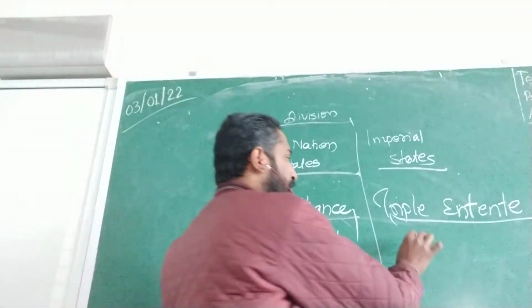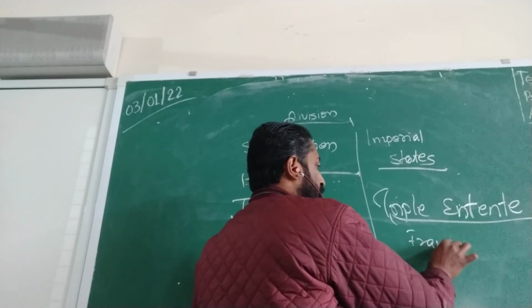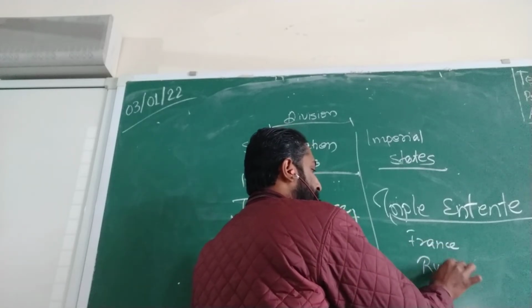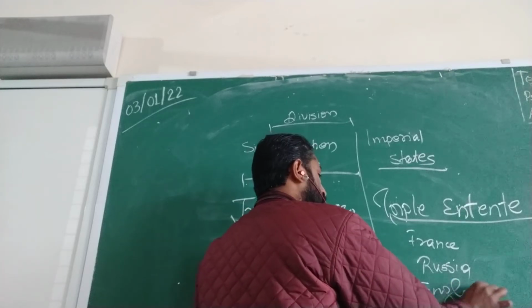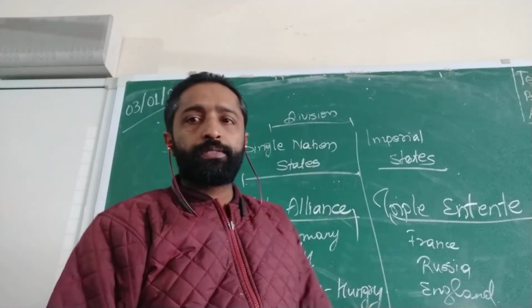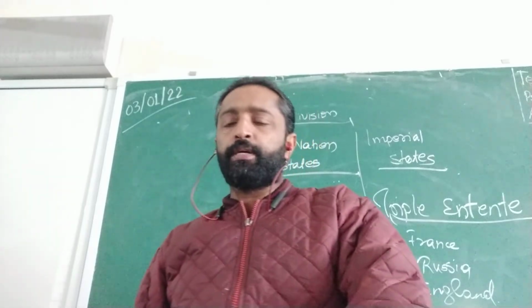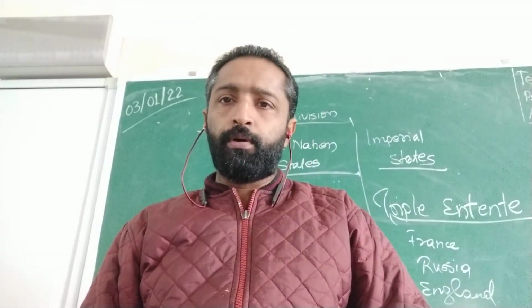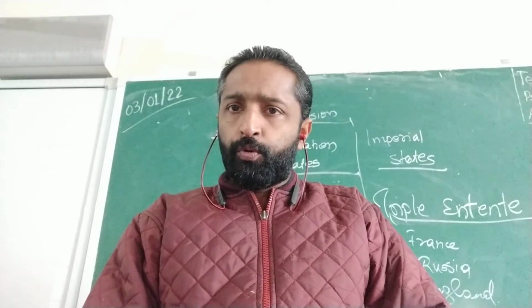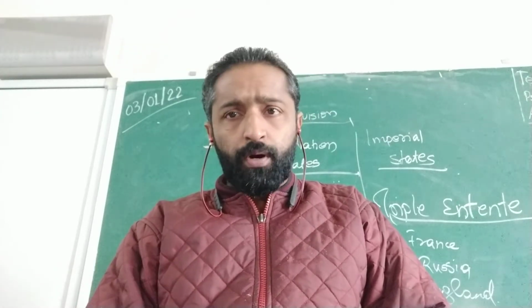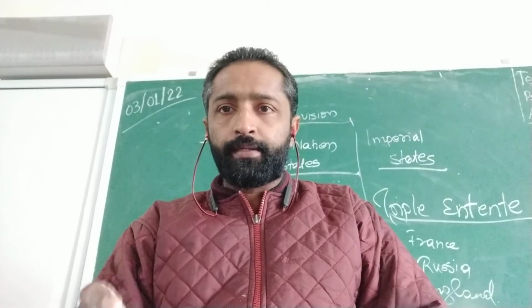Here we have got France, Russia and England. So these are the two causes that led to something called the First World War. So we are learning about the First World War, and I told you why it was known as a World War. The reason you need to understand it clearly.